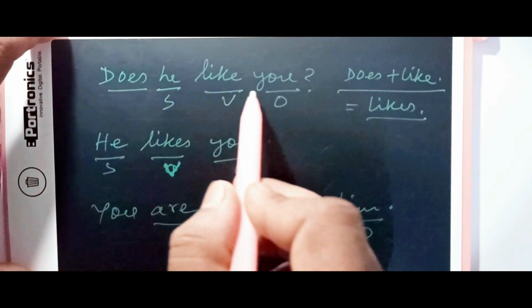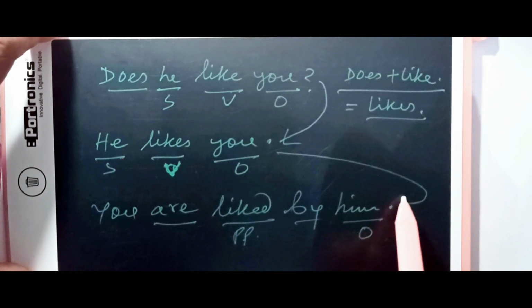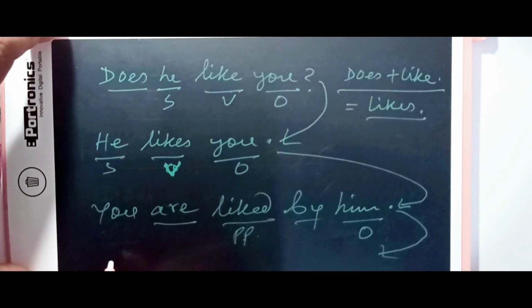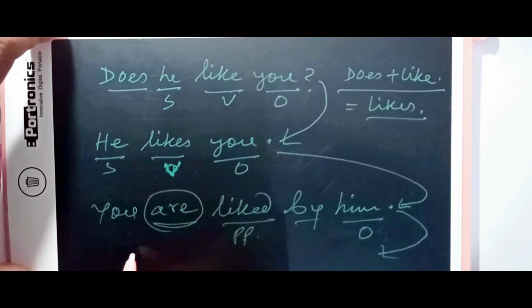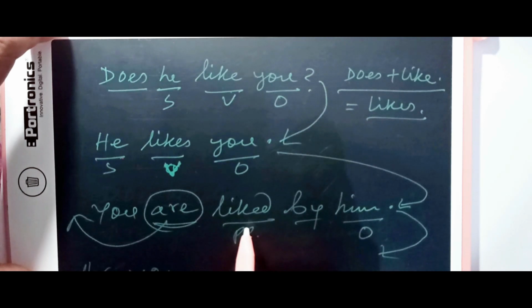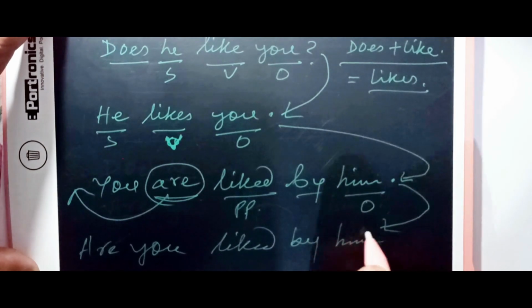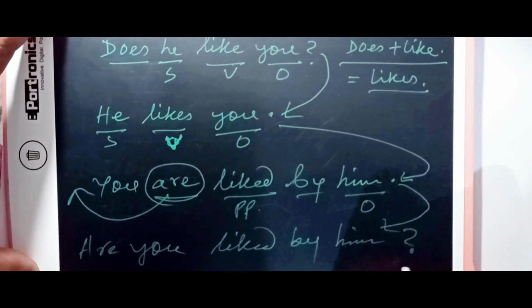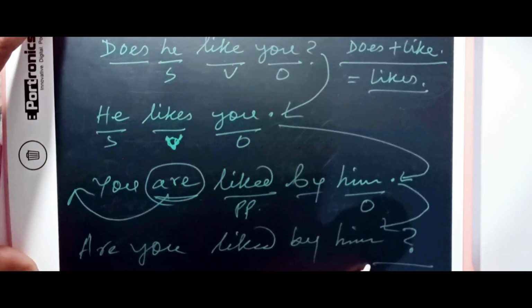Now we have converted the sentence from interrogative to assertive first, then the assertive sentence we converted to passive. Now we are again going to convert it to interrogative. To convert this sentence into interrogative, it is very simple. We take the auxiliary verb out and put it at the beginning of the sentence. So let's do it. Are. Now comes you, and then liked. What is left? By him. Now instead of a full stop, we add a question mark. So this is how: are you liked by him? This is what we get.